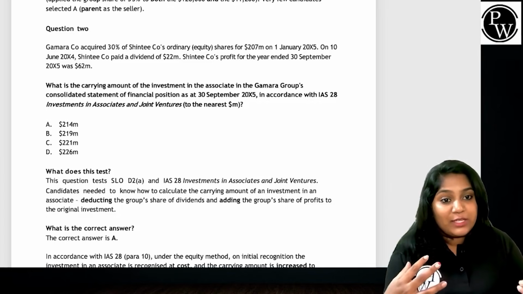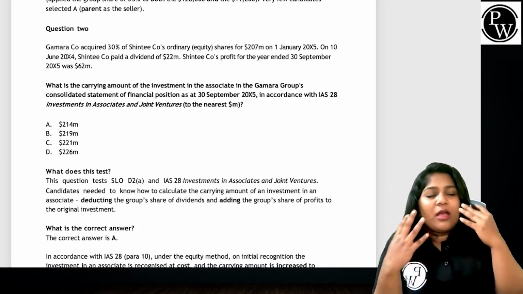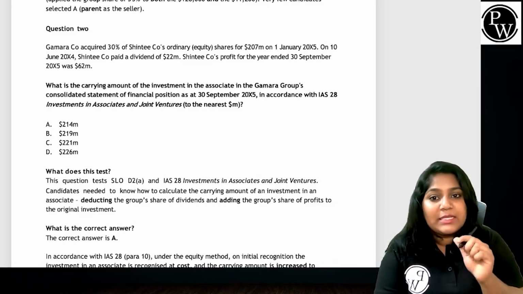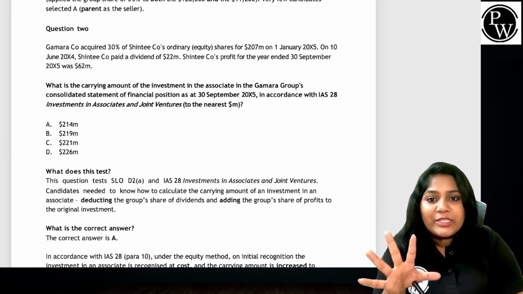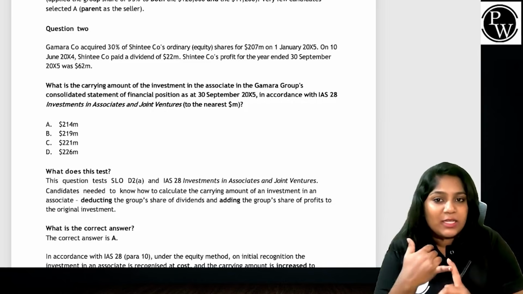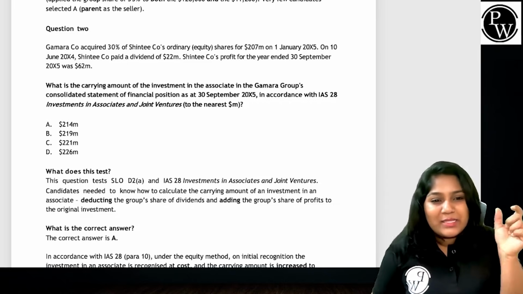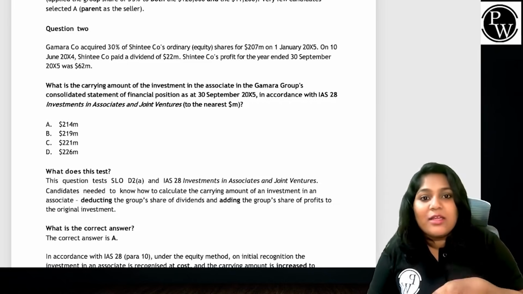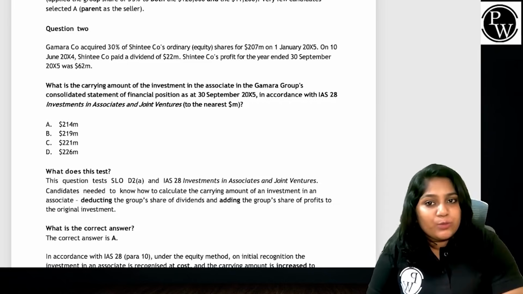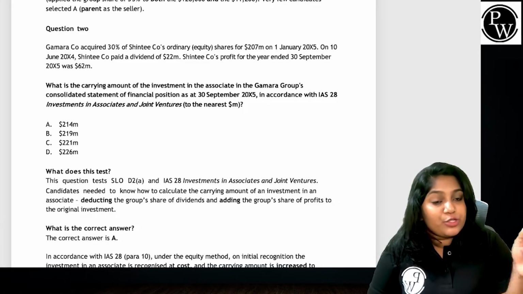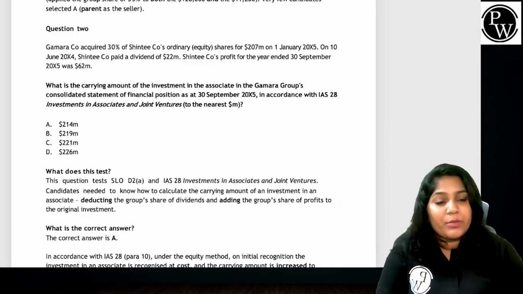Whenever you see a date of acquisition, always close your eyes, go to the requirement and see what it is asking. The requirement asks for the carrying amount of the investment in the associate. That means the value of the associate in Gamara group's consolidated financial position at 30th September X5.